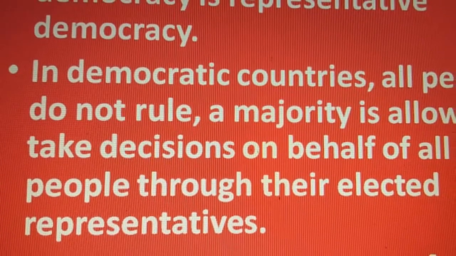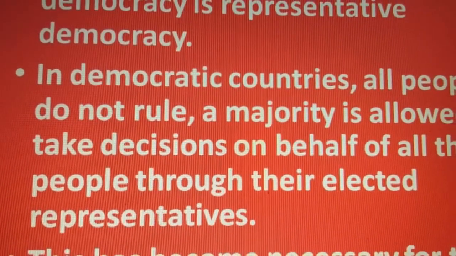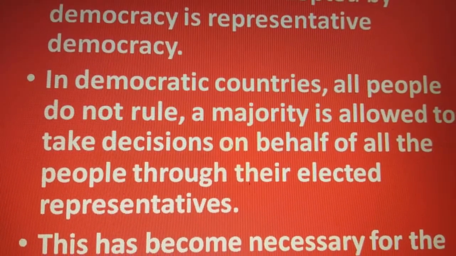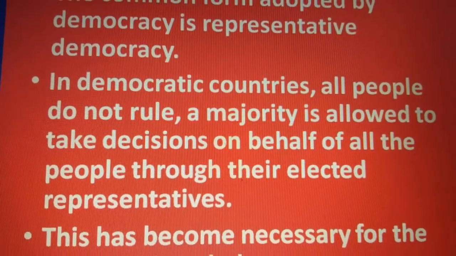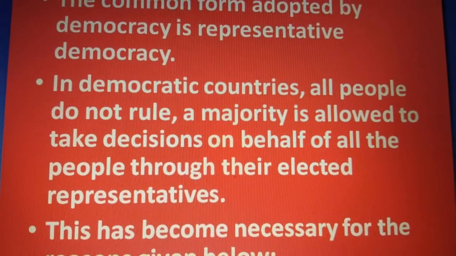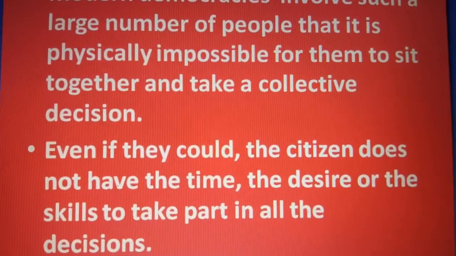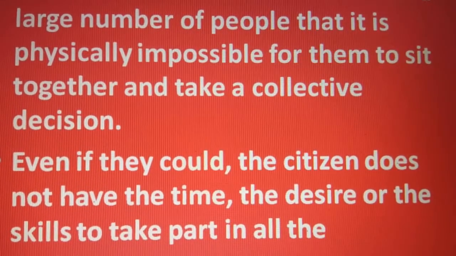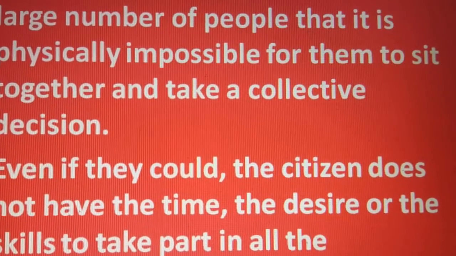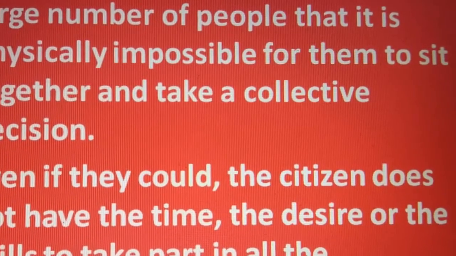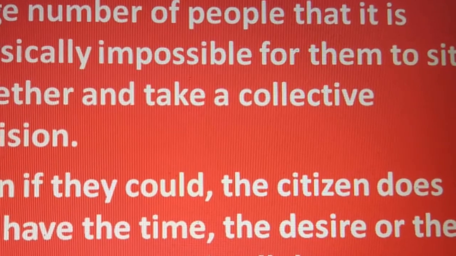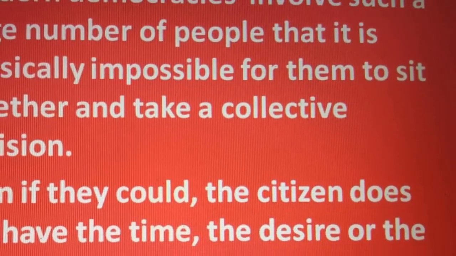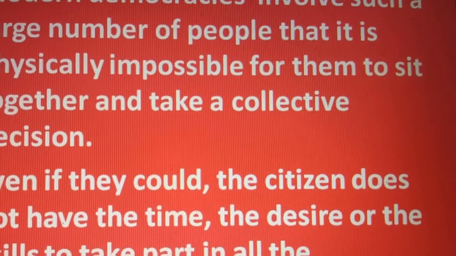So let's see the reasons why it is necessary. Modern democracies involve such a large number of people that it is physically impossible for them to sit together and take a collective decision. So what will they do? They will choose representatives, who will take decisions on behalf of the people.